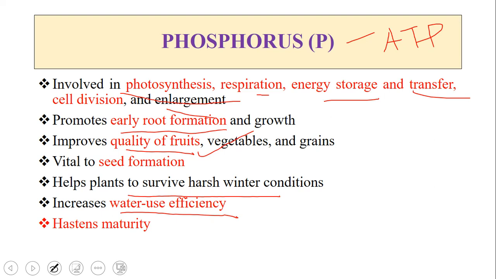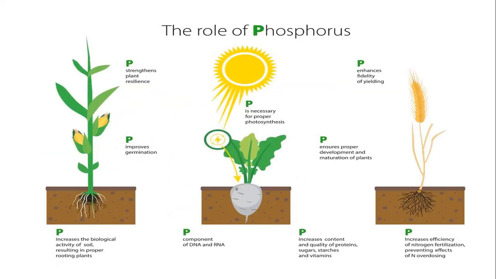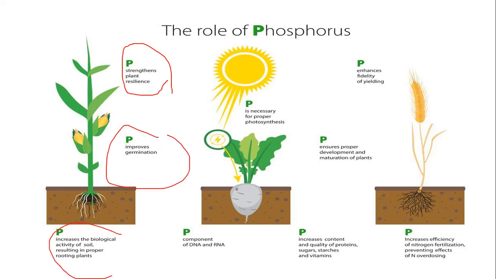Water use efficiency means even when there is a less amount of water, when phosphorus is abundantly present in the plant, that plant can use the water efficiently, without wasting the water for any other processes, and it hastens maturity. That means it helps in early maturity of the plant. So here you can see the role: strengthens plant resilience, improves germination, increases the biological activities of soil, resulting in proper rooting.